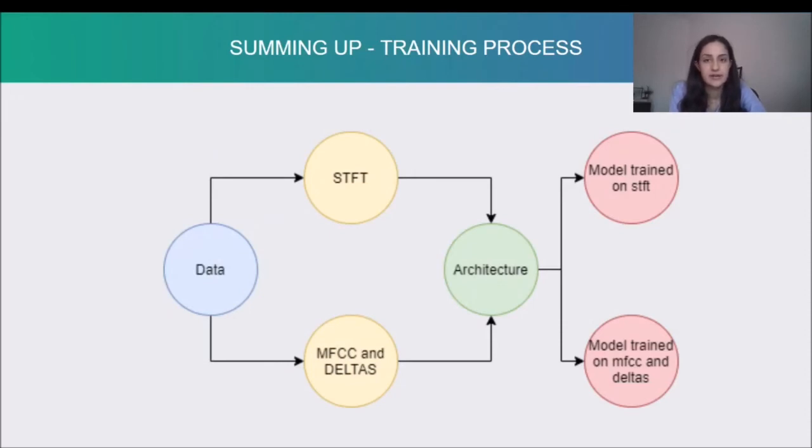Here in this diagram, we can see how the training process can be summed up. First, we have our data. From that data, we extract two different types of features. The first one is the STFT transform, and the second one is the MFCCs and deltas transform. These features are fed into an architecture. After the training process, we end up having two different trained models. The first model is trained on the STFT transform, and the second model is trained on the MFCCs and deltas transform.